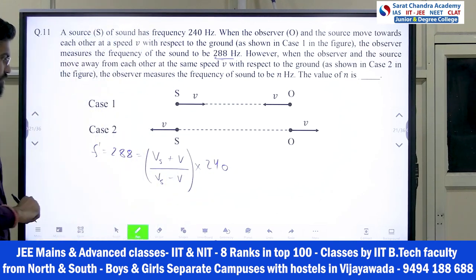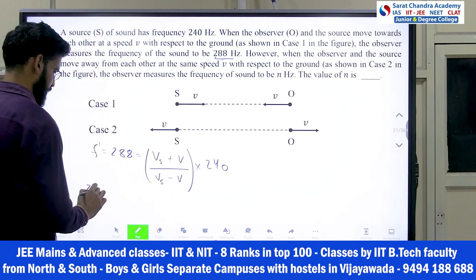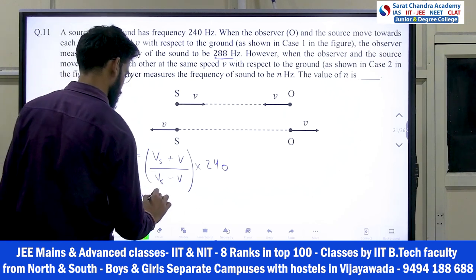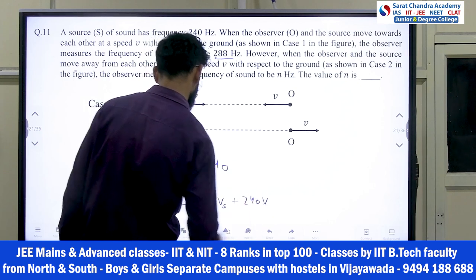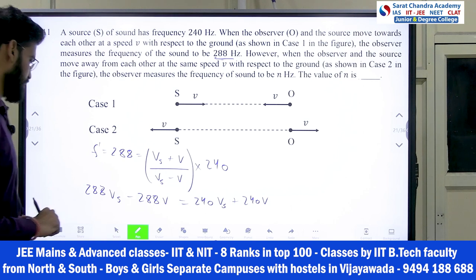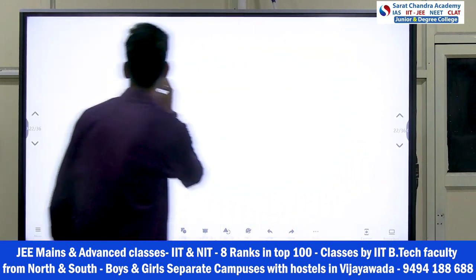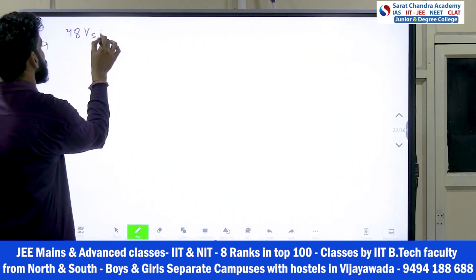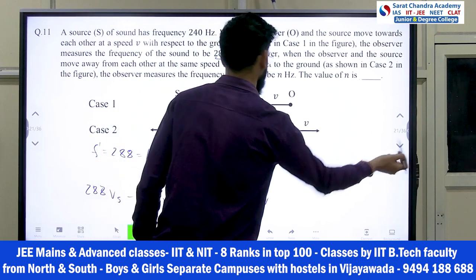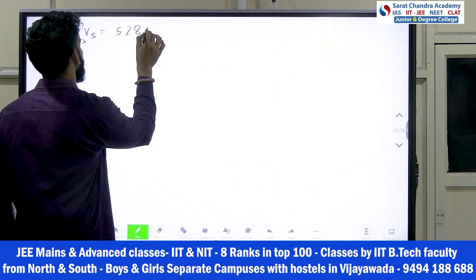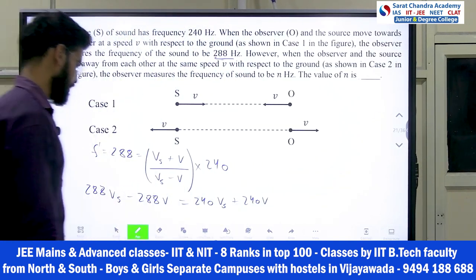From here we will solve the relation between Vs and V. So multiply this side, so you will get 288 Vs minus 288 V is equal to 240 Vs plus 240 V. Now if I solve this, take this side, 48 Vs is equal to 240 plus 288, so this will become 528 V. 288 plus 240 is 528.